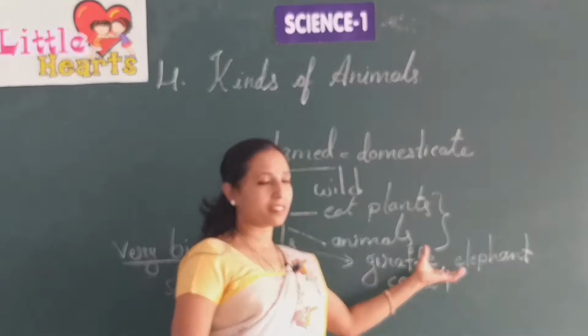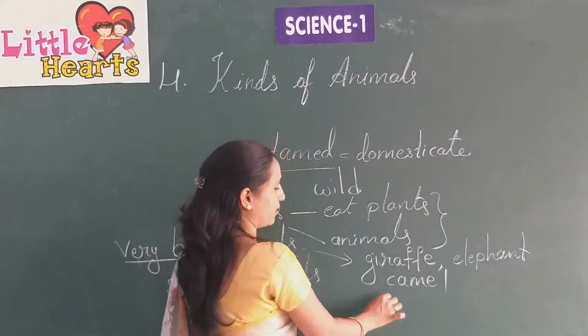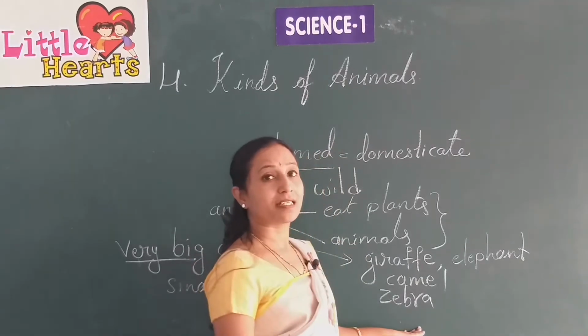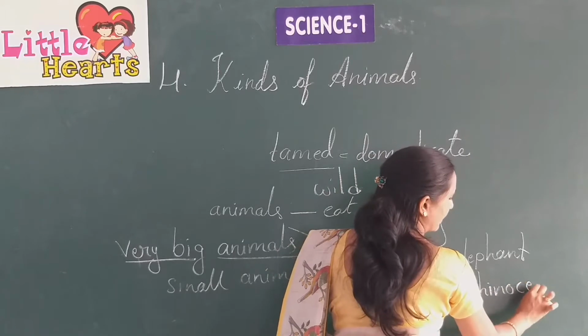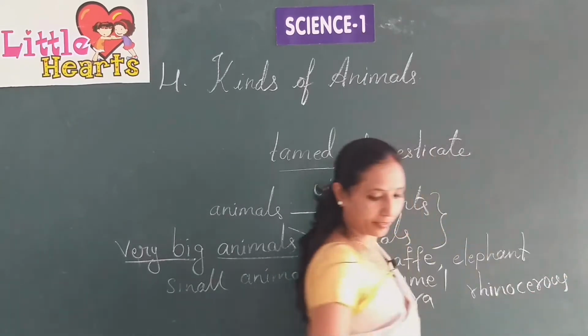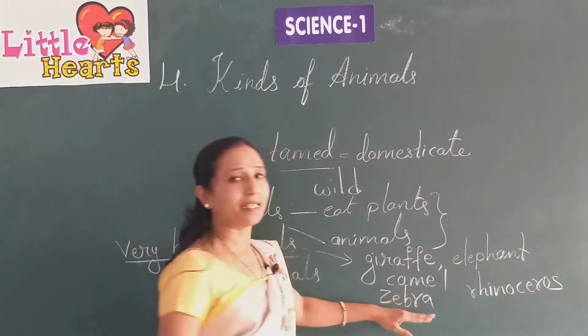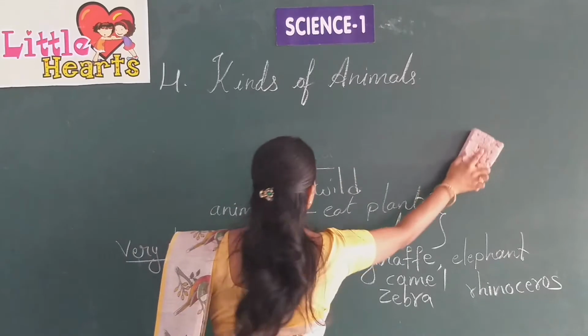Yes, all these animals are very big in size, isn't it? And zebra. Another one is rhinoceros. Okay, so these are very big animals, and we'll come to see what small animals are.